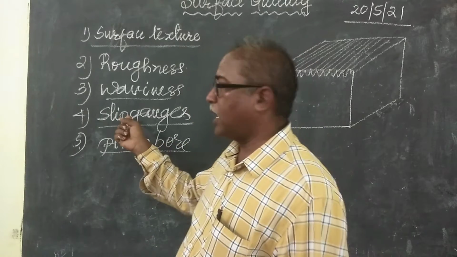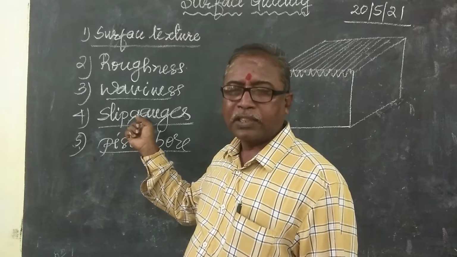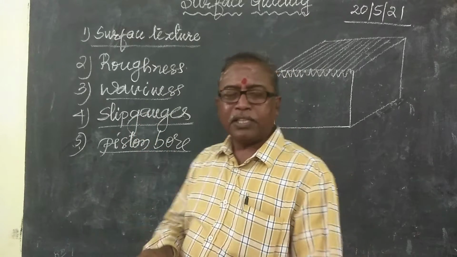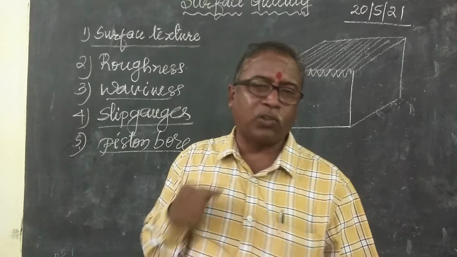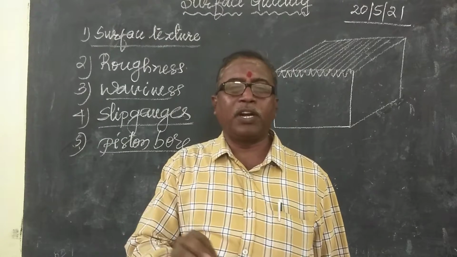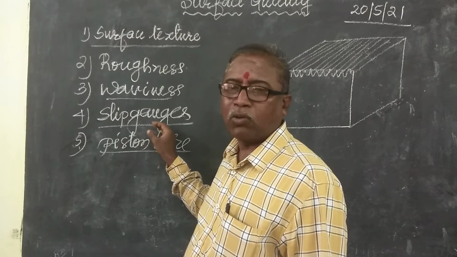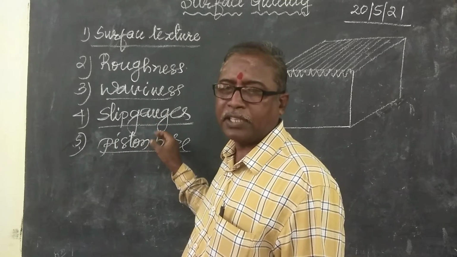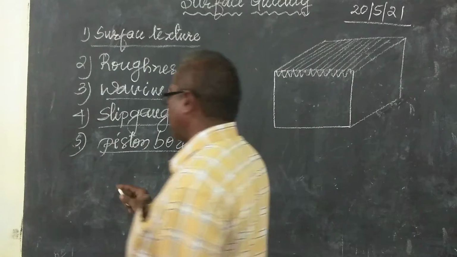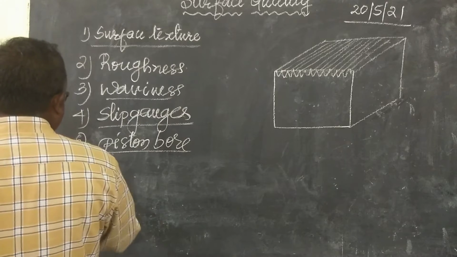Here oil is not flowing in the case of slip gauges because they are more smooth. That much smoothness is not required in the case of a piston. In the piston, oil should flow, then only the movement takes place. The piston bore surface quality is a little lesser than the slip gauges. The same way, we are taking the bed, the sixth one, bed.